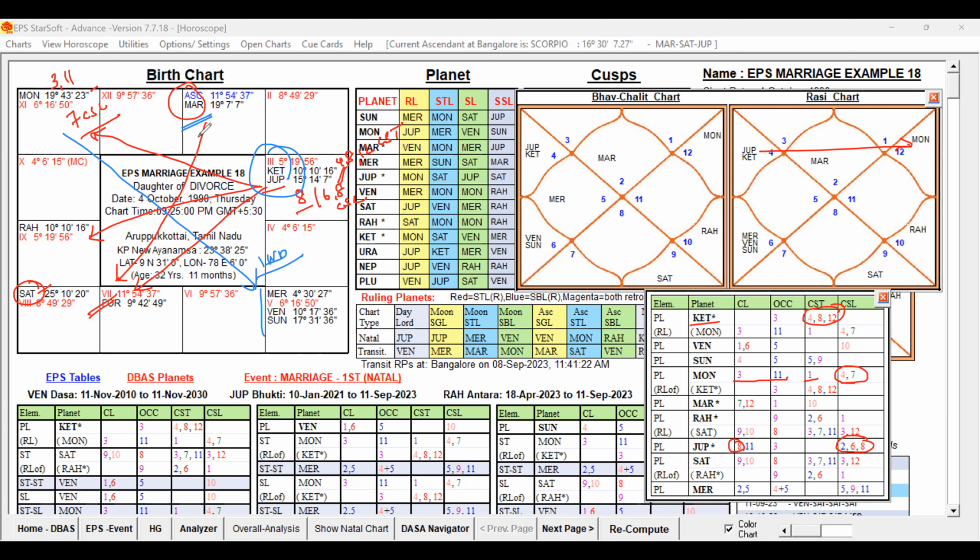The only planet which is not directly or indirectly influenced by Jupiter is Mars, because indirectly also Mars is not connected, and directly it is not aspected. Mars is in the sign of Venus, so only in a remote way is it getting a connection from Jupiter. But directly or indirectly, except Rahu, that is the seventh lord, all the other planets are getting affliction.